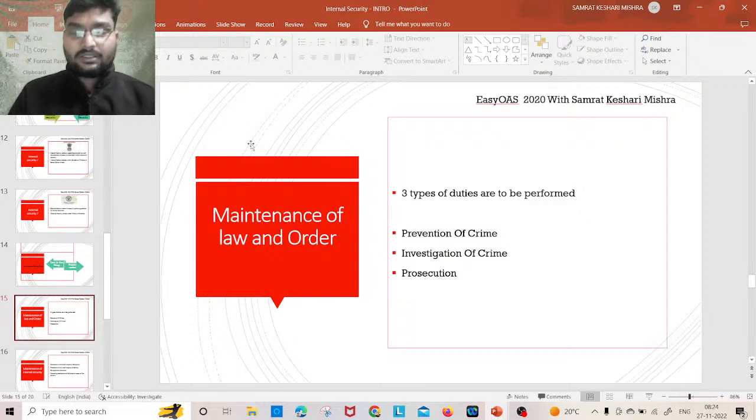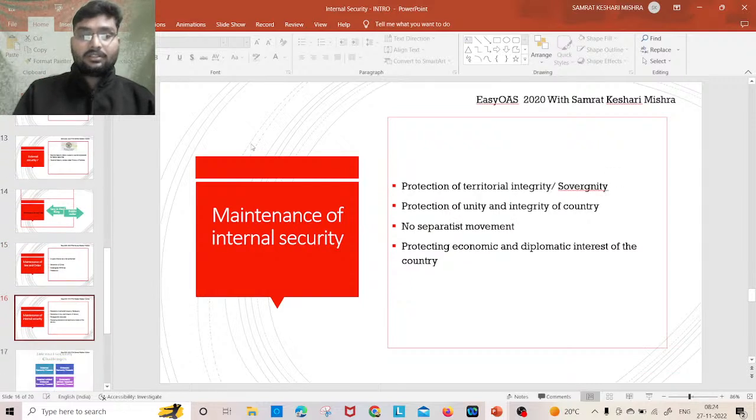Maintenance of public order constitutes three things: prevention of crime, investigation of crime, and prosecution. Crime is prevented through patrolling and the active participation of the police. Investigation is the function of the state police, to investigate and to interfere. Prosecution is the function of the judiciary. So this is how we can maintain law and order.